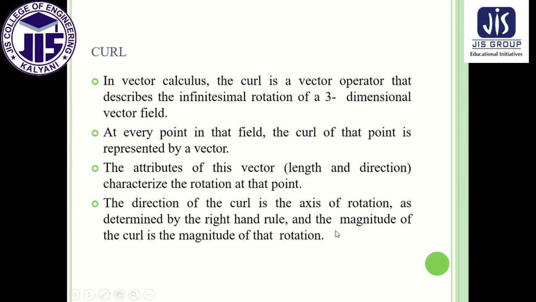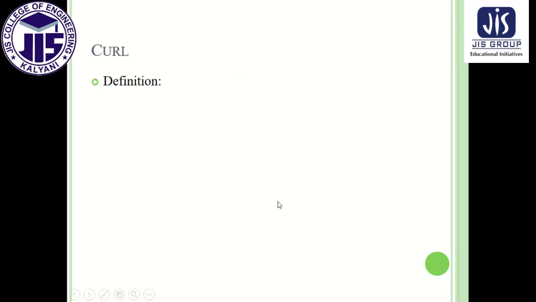And the magnitude of the curl is the magnitude of that rotation. Every vector must have a direction and a magnitude, so if we can calculate the magnitude of the rotation, then we can get the magnitude of the curl.